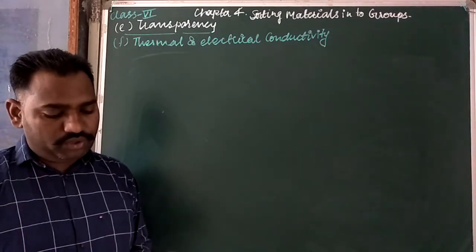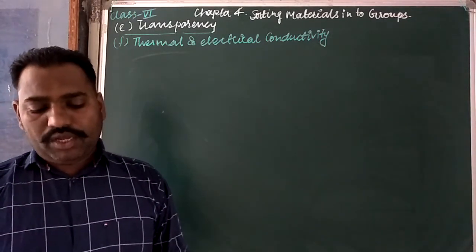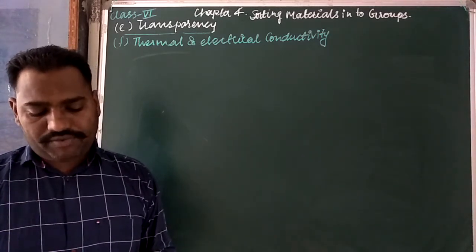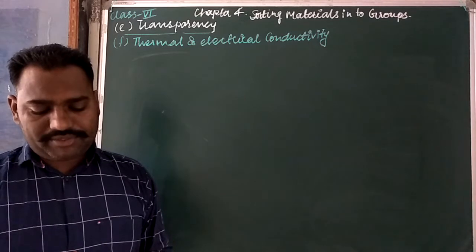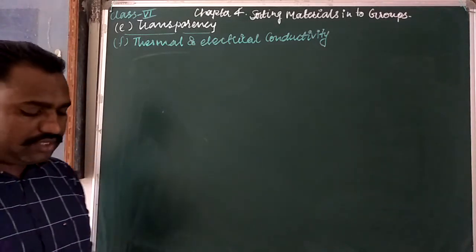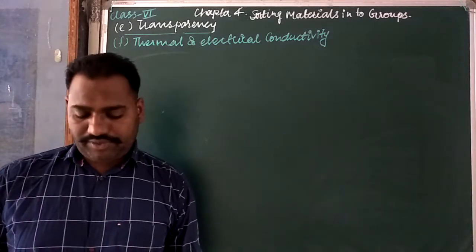Materials like plastic, rubber, wood do not allow heat to pass through them. These are called poor conductors or bad conductors of heat. This conduction of heat through a substance is called its thermal conductivity.